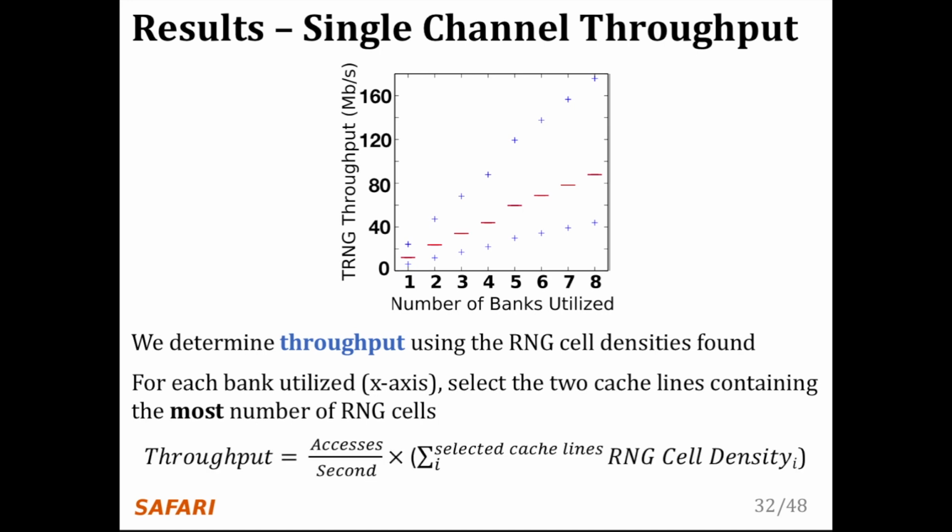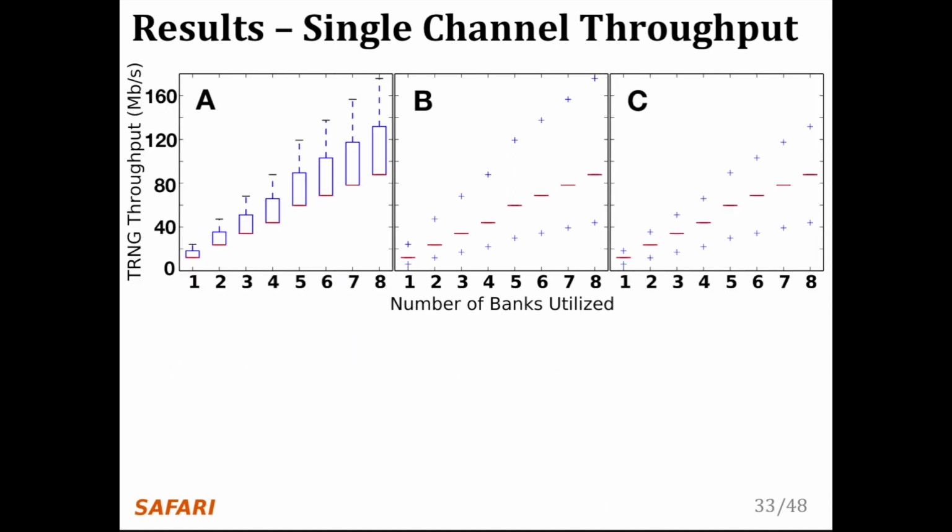The throughput is calculated by taking the number of accesses we can make per second to a cache line when generating random numbers, and multiplying that value by the sum of all RNG cells in our selected cache lines. We plot the distributions for all 3 DRAM manufacturers. Because we have only observed between 1 and 4 RNG cells per cache line, there are a limited number of